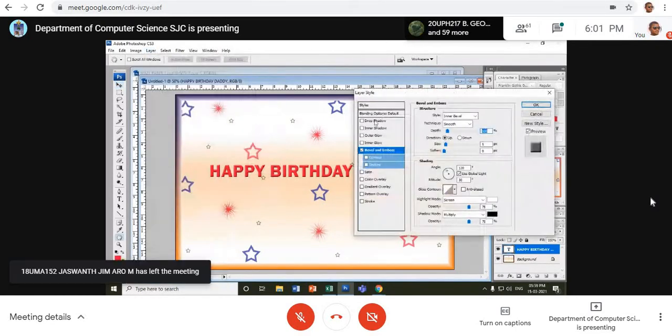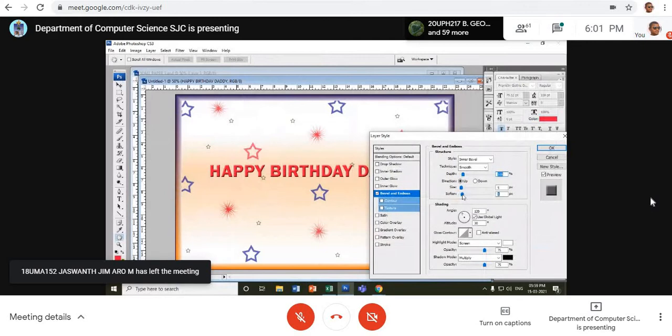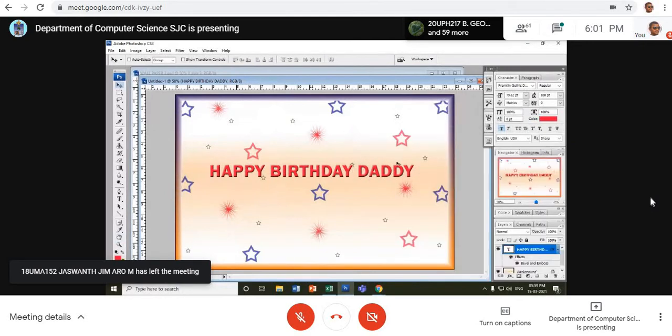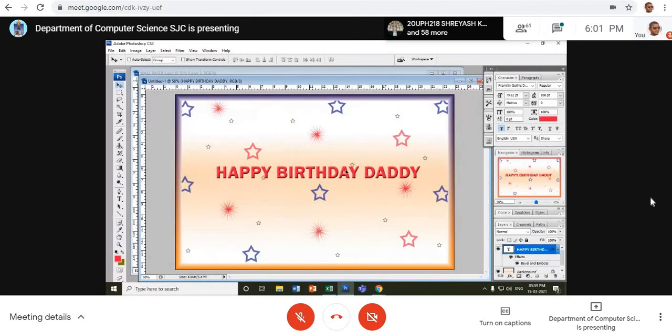Gray, bevel and emboss. See, I have just clicked bevel and emboss. Embossed text. Look at here, embossed text. That's all. Simple design. Maybe a photograph can be kept here. Now I go to file.